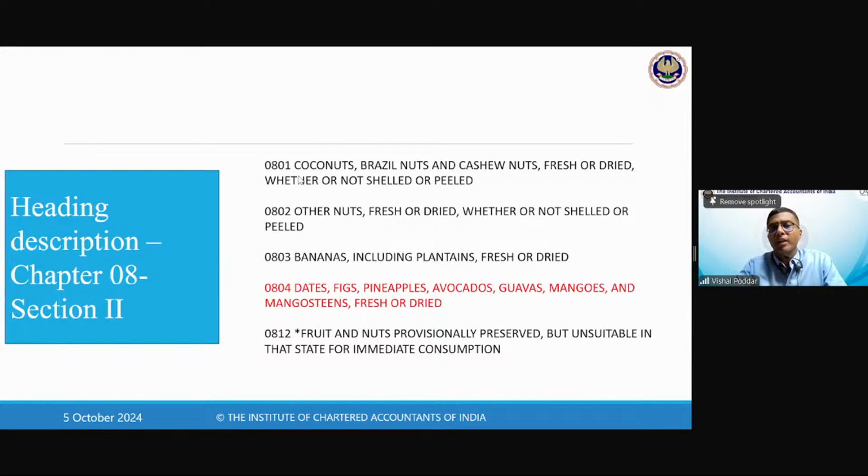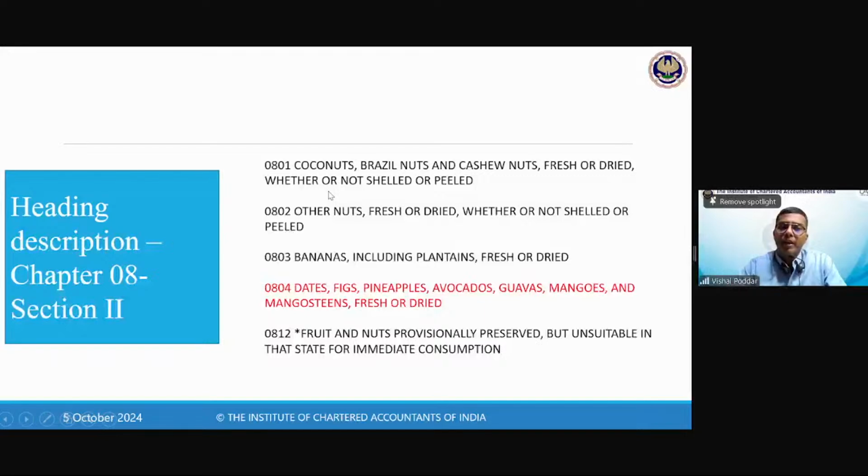Within that, 01 heading is for coconut, Brazil nuts. 02 is other nuts, fresh, dried. 03 is banana, including plantains, etc. 04 is dates, figs, pineapples, avocados, guavas, mangoes, etc., which we are going to discuss in detail. And so on up to 12. The 12th heading is fruits and nuts provisionally preserved, but unsuitable in that state, etc. So this is how the headings of this chapter on fruits are covered.